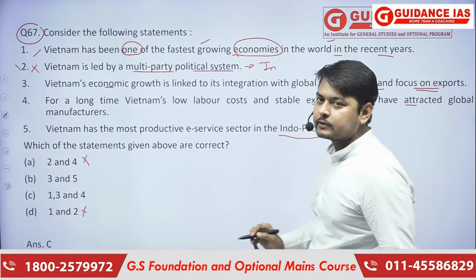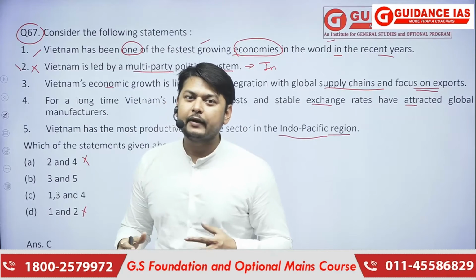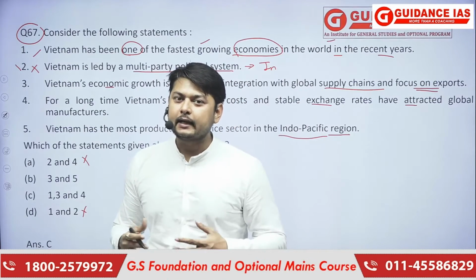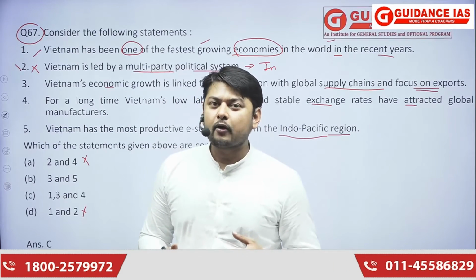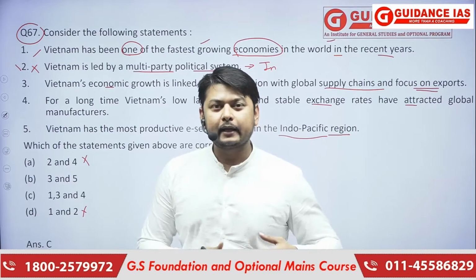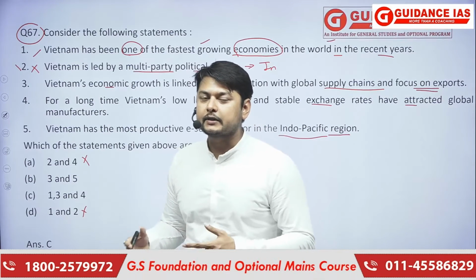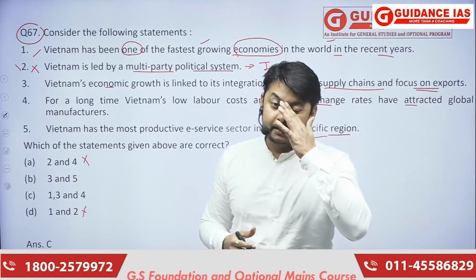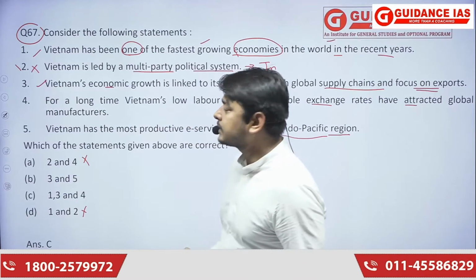and focus on exports. So right now Vietnam is a manufacturing hub. They are manufacturing textiles and various kinds of clothes. Next, various products, for example agricultural products and spices, are being majorly produced in the Vietnam region. So they are exporting these to other countries, developing as well as developed nations. So this statement is correct.